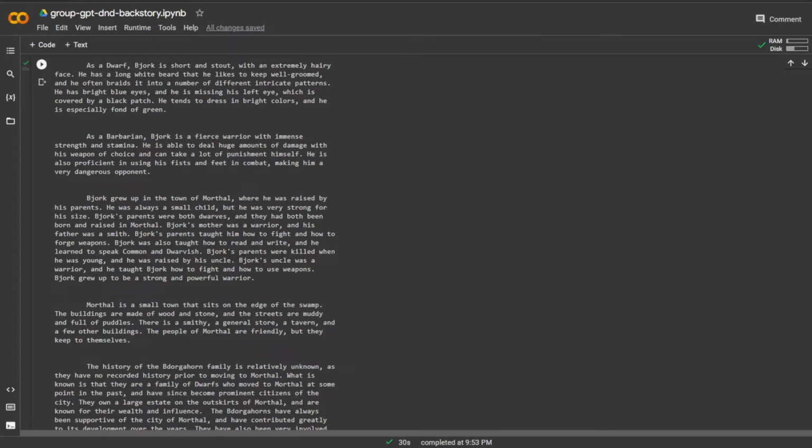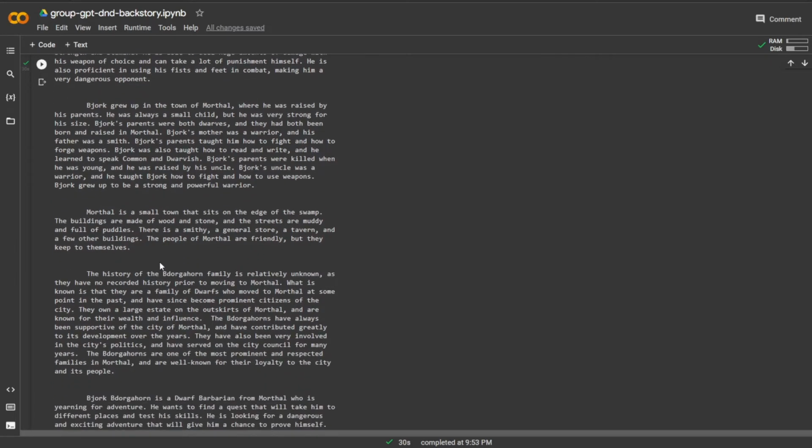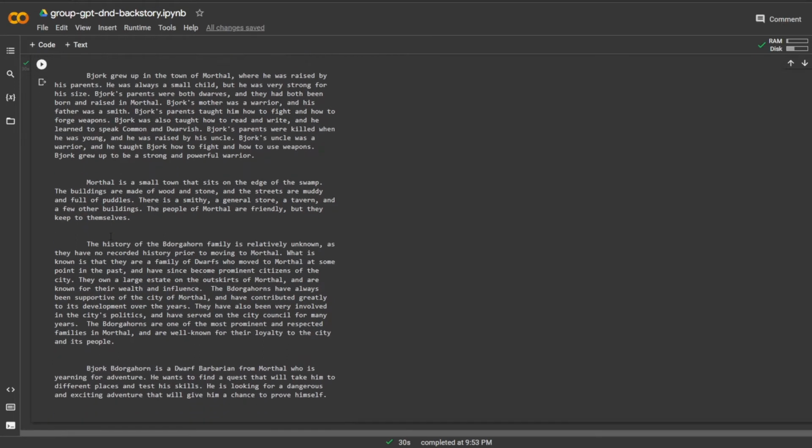Bajork's parents were killed when he was young, and he was raised by his uncle. Bajork's uncle was a warrior and taught Bajork how to fight and how to use weapons. Bajork grew up to be a very strong and powerful warrior. That's kind of cool that it gives a little bit of the story of how my parents passed away, and then it brings in a separate relative that I lived with. So that's really a lot of detail there that can definitely build into a really good backstory.